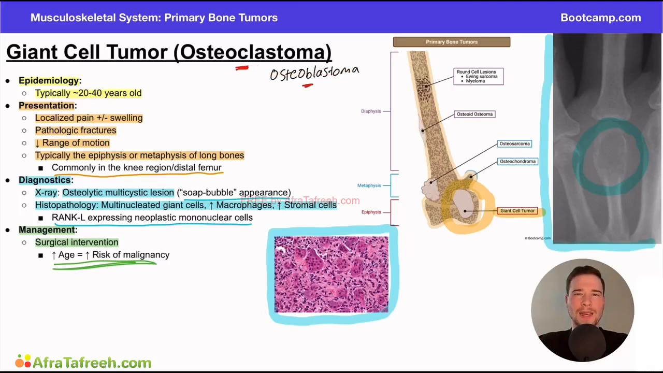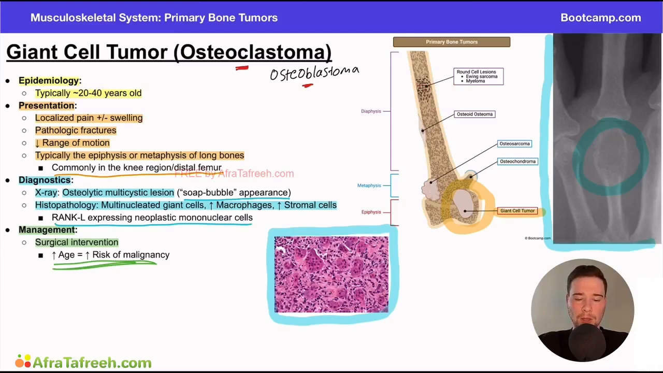Really important to keep in mind because this helps us with the diagnostics and understanding the patient's pathophysiology here. Epidemiology, typically in a younger to middle-aged patient, presentation is going to be pain plus or minus localized swelling, and they often talk about these pathologic fractures, a fairly low energy mechanism that causes a fracture you would not otherwise expect in a healthy individual.